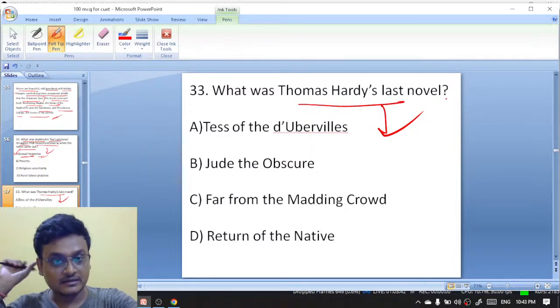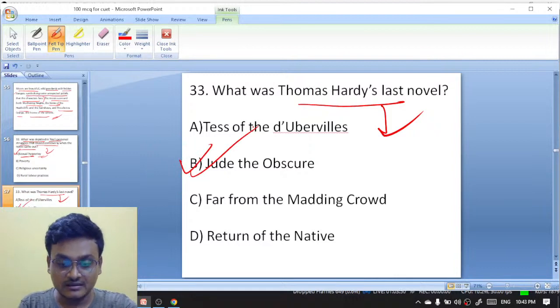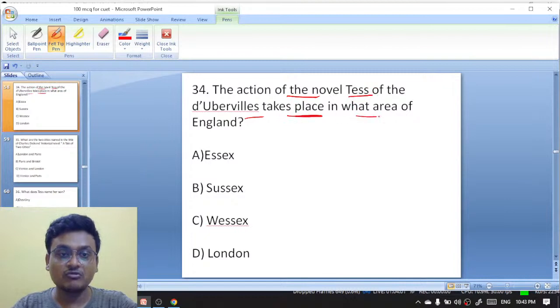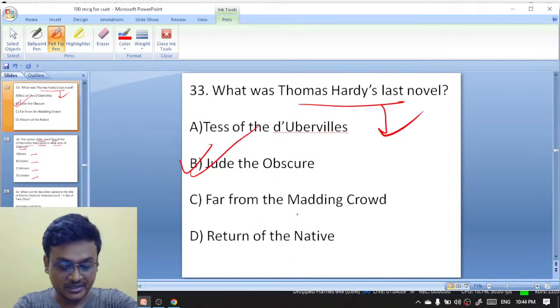Exactly. It is Jude the Obscure. The last novel of Thomas Hardy is Jude the Obscure. B is the right answer. Okay, moving on to question number 34. The action of the novel Tess of the d'Urbervilles takes place in what area of England? Essex, Sussex, Wessex, or London? Priyanka is answering B, exactly, Priyanka. Jude the Obscure is the right answer.